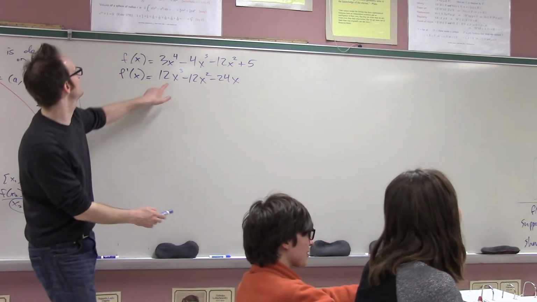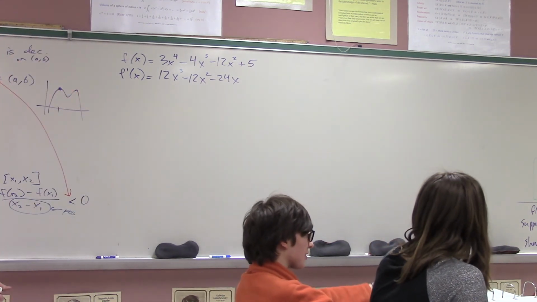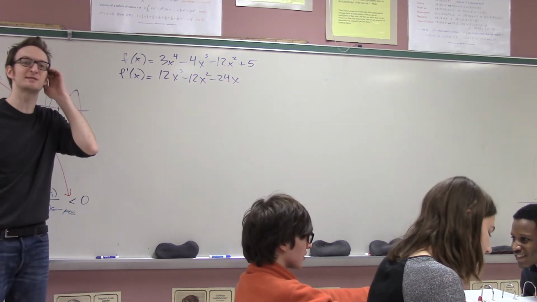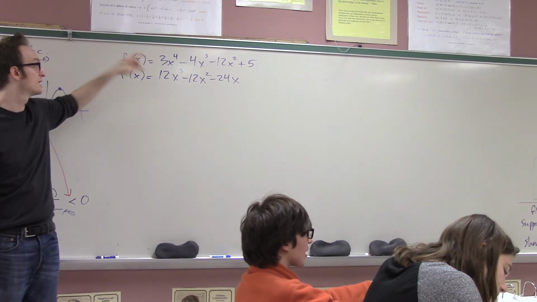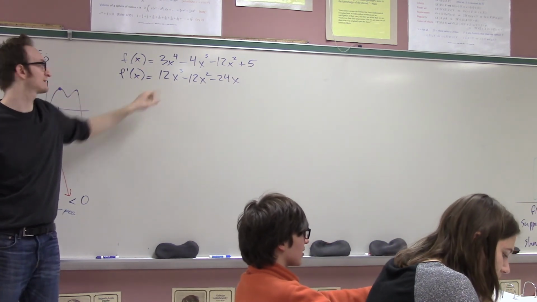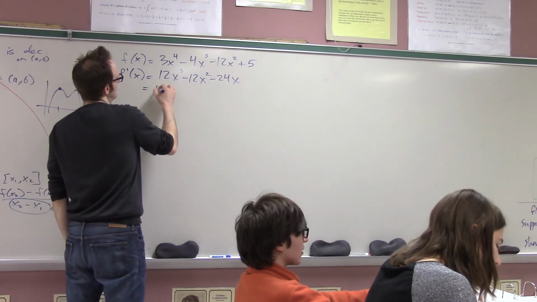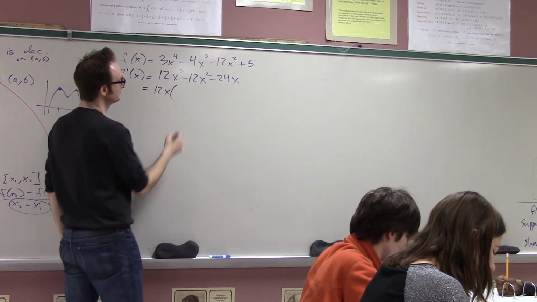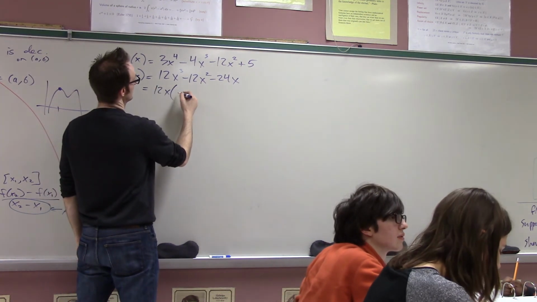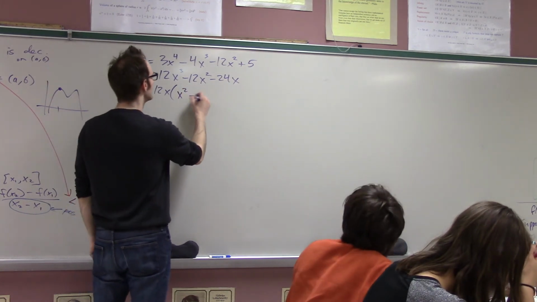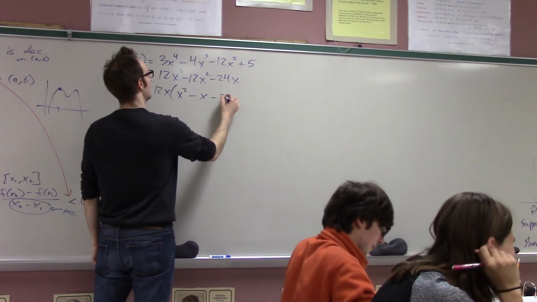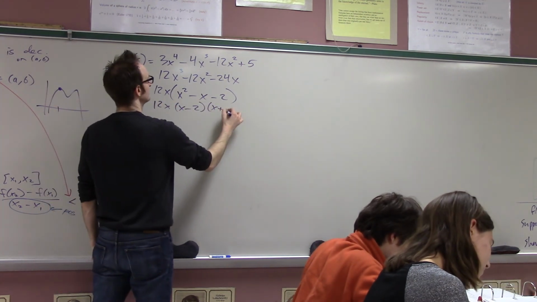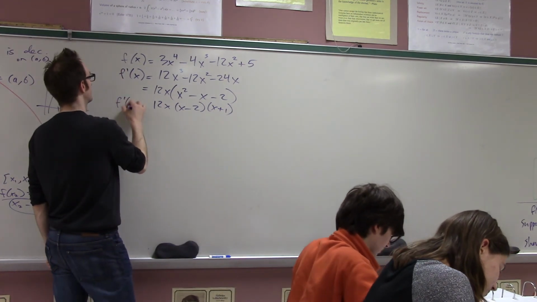All right. Did you differentiate correctly? I think that's right. Now this just comes down to, do you have sufficient algebra 2 skills to know precisely when this parabola is positive or negative? Hopefully you do, because we did this a bajillion times. Factor 12x out of all of this. X squared minus x minus 2. So this is 12x, x minus 2, x plus 1. Cool, algebra 2 skills.